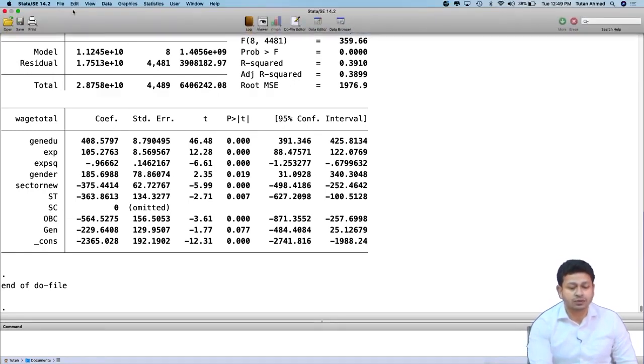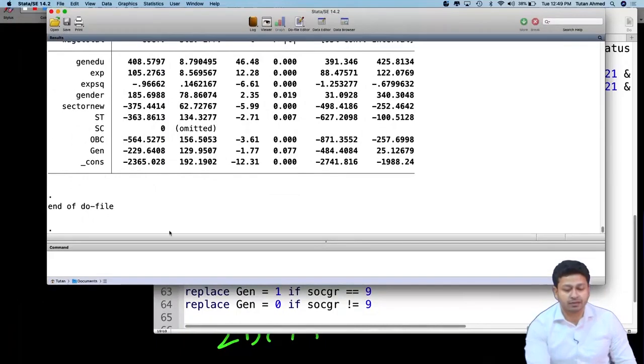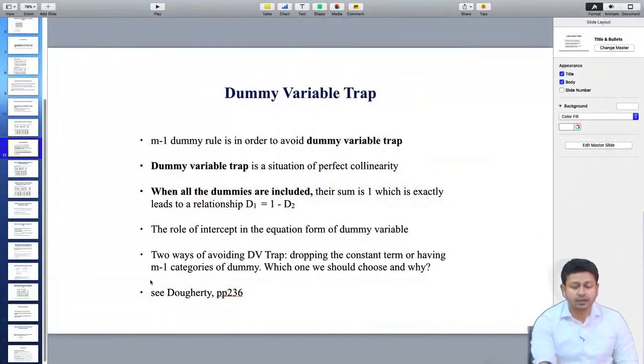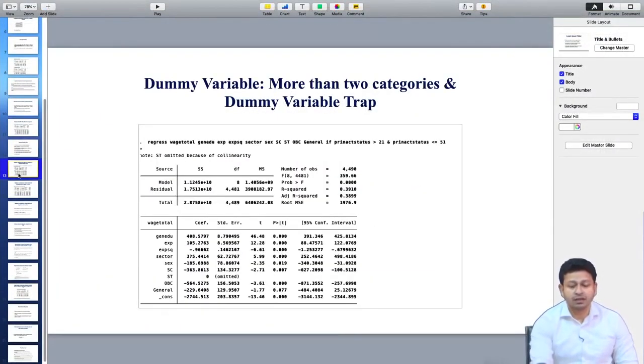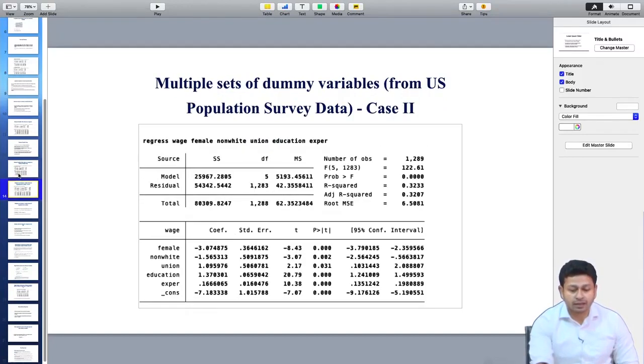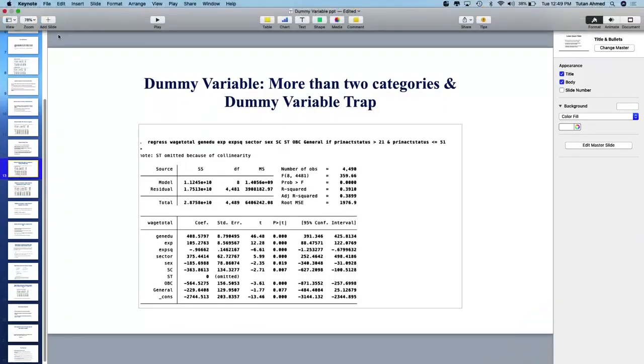So, this is how we should understand the dummy variable trap concept. You can look at it in chapter 5. And with this, we will end the lecture on the dummy variable trap.